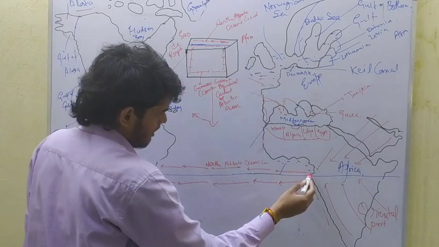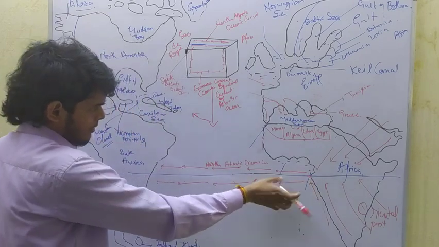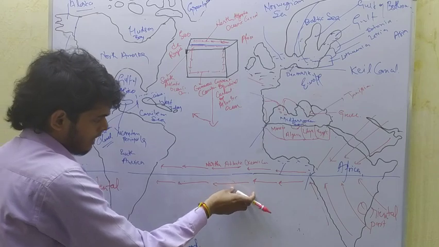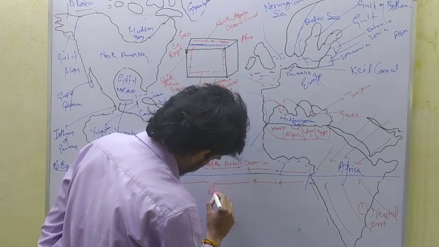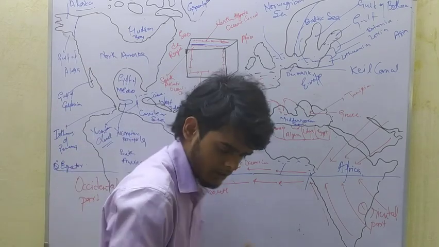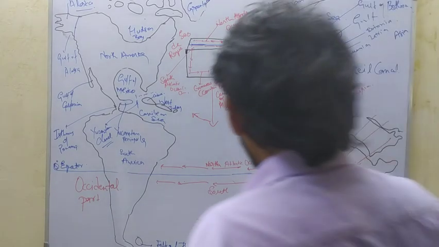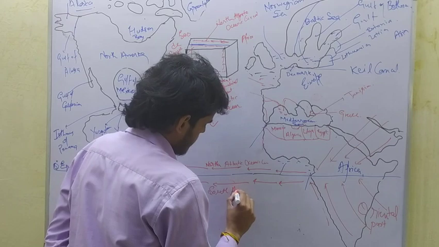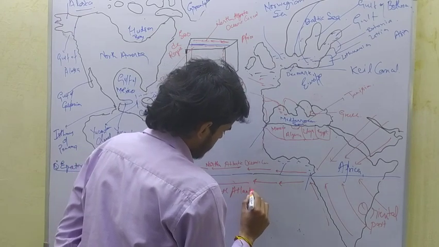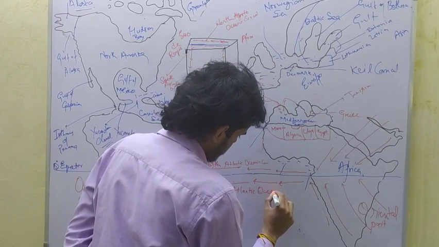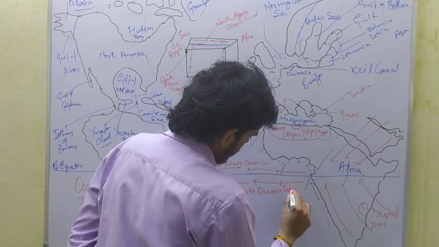So similarly here, in between the North Atlantic Oceanic current and the South Atlantic Oceanic current, Cromwell current flows.